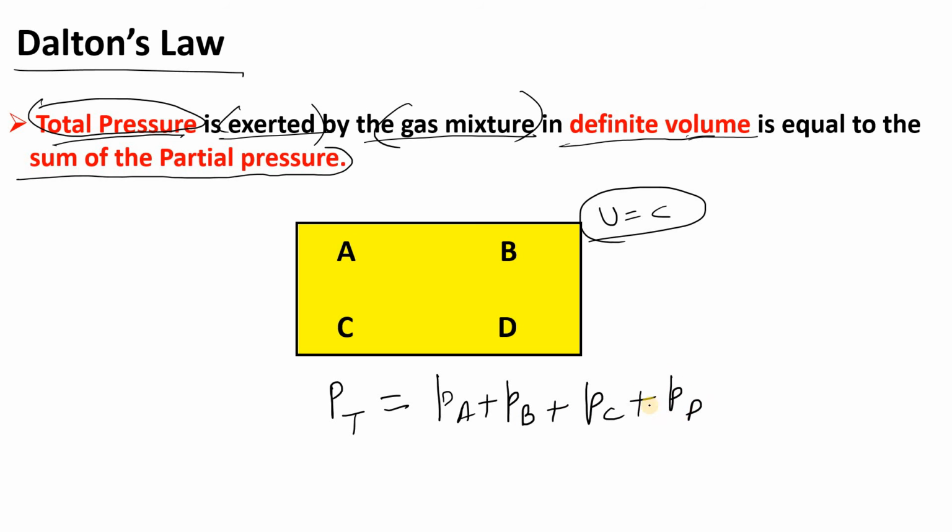I hope you are getting my point, what I want to say. That's why we first discussed the pure component pressure and pure component volume, or we can say the partial pressure and partial volume. I hope my message is clear to you. Okay, what is Dalton's law? The total pressure is equal to the sum of the partial pressures.